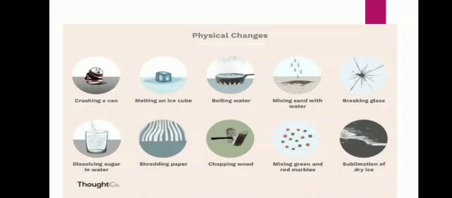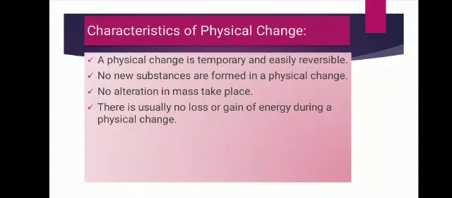Means on the basis of all examples, we can say that physical change has the characteristics that physical change is temporary, easily reversible, no new substances are formed in physical change, only their states are changed. No alteration of mass takes place, means the substance itself remains the same during the whole process. There is usually no loss or gain of energy during the physical change. Okay, now this is all about the physical change.